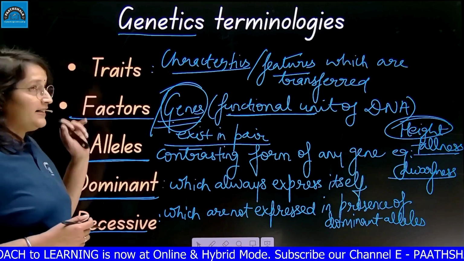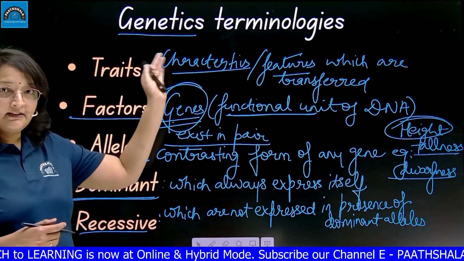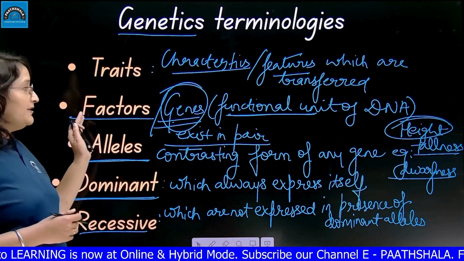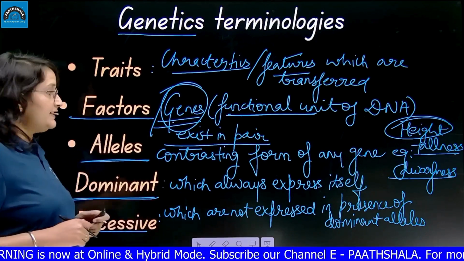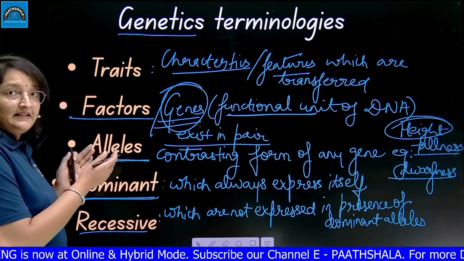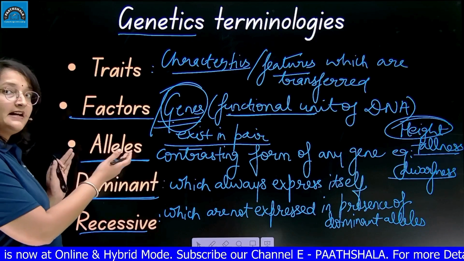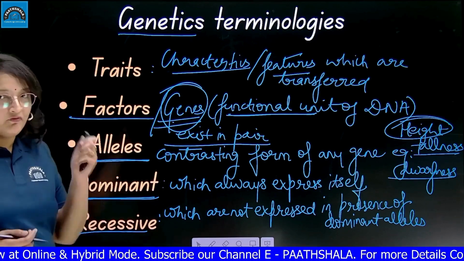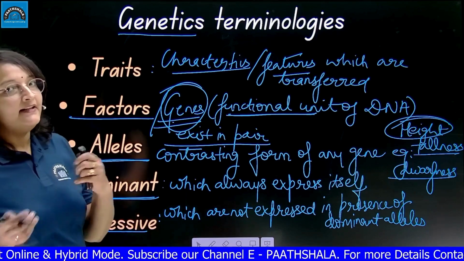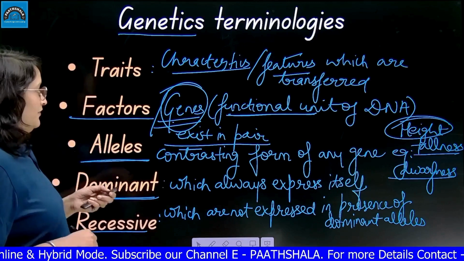We must know what are traits. Traits are the characteristics. We must know factors. Factors are the genes which are responsible for transferring of traits. Each gene exists in its contrasting form. That contrasting form is known as alleles. There are two contrasting forms. One is called the dominant form, another is called the recessive form.